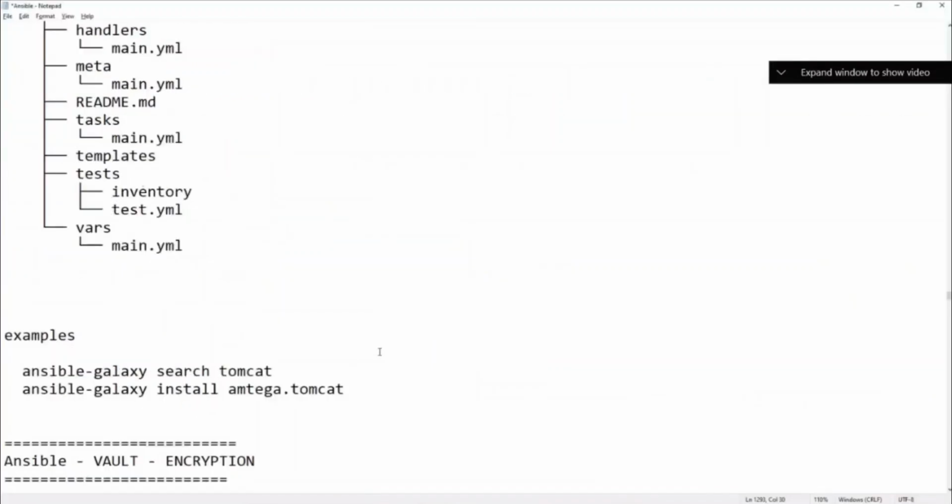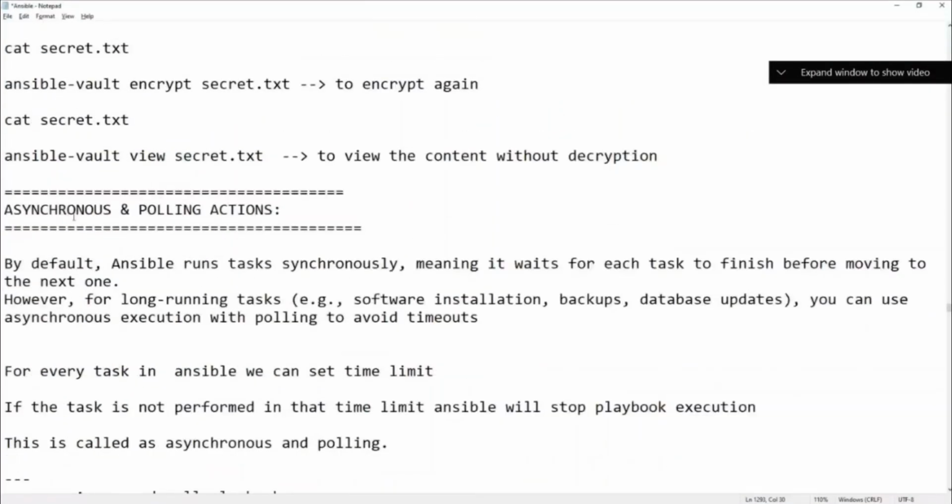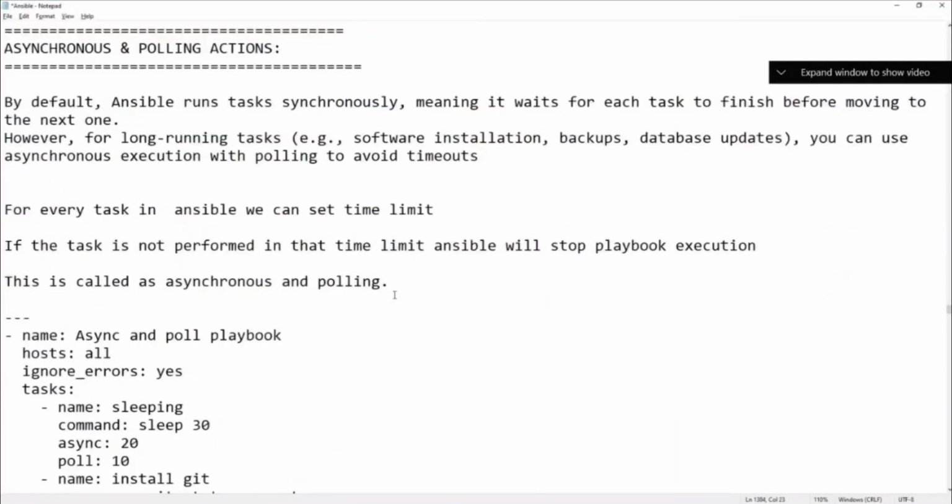Now we have a concept called asynchronous and polling actions. Asynchronous meaning, by default, Ansible runs tasks synchronously, meaning it waits for each task to finish. If you install Git, Maven and so on, first it will wait for Git to install, and after that it will go to Maven. So each task finishes before moving to the next one.